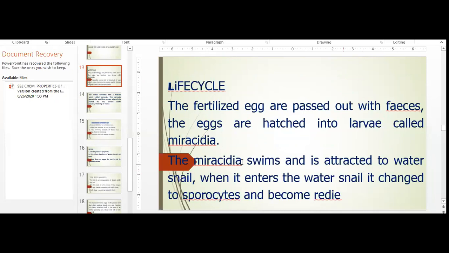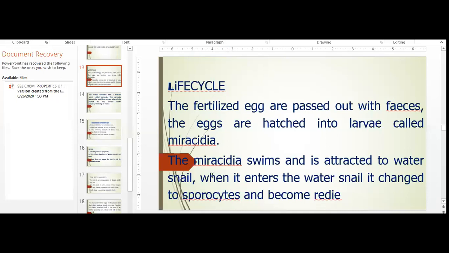The miracidia naturally, the water snail feeds on tiny miracidia. Do you understand? Okay, ma'am. It is attracted, just like little fingerlings in the water. So the water snail is naturally attracted to miracidia, unknowing that it is the larva form of liver fluke. So the snail acts as a secondary host.